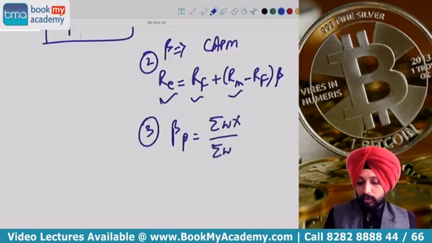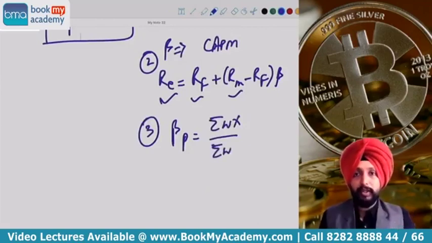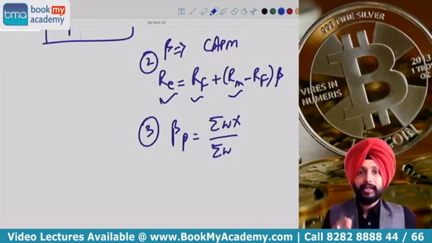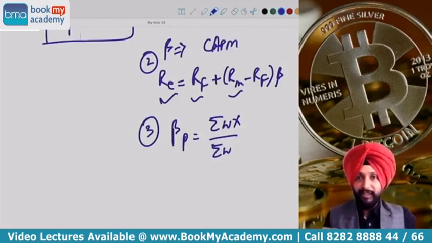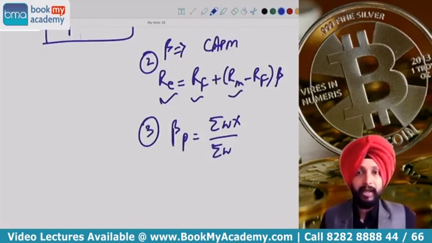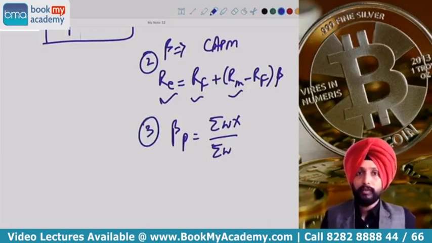The third method for calculating beta of the portfolio, if you remember, is by using this formula: summation Wx divided by summation W. This is what we have done in derivatives also. What is that? It is the weighted average beta of a portfolio. That is summation Wx, where W is the weights. Weights are the market value of investment in each stock. X is the beta value. So summation Wx divided by summation W. That's how we calculate beta of the portfolio.